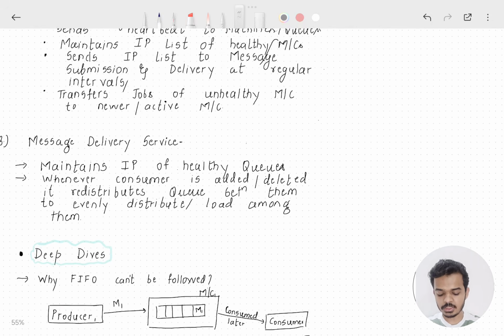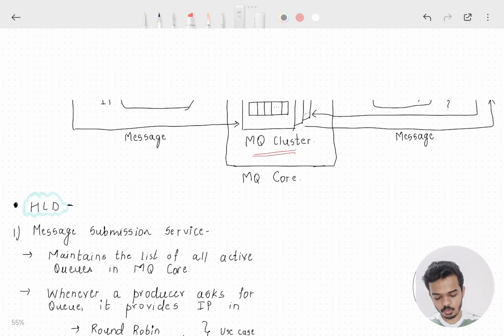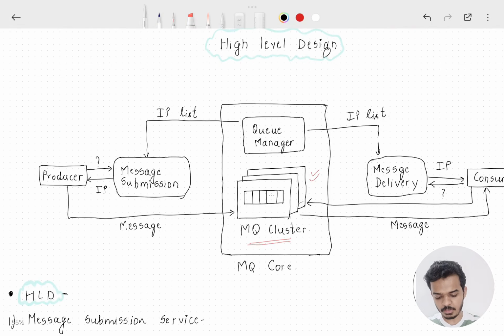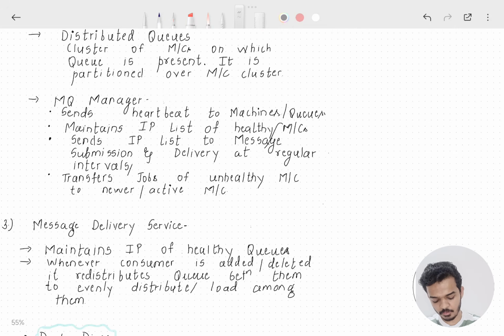So this queue manager maintains the list of healthy queues, or the machines which are healthy on which the queue is present. It will maintain the list of IPs for all these healthy machines. Now how does it do that? It will keep sending heartbeats to all the machines present in the message queue cluster. So from time to time it sends heartbeats to machines, and if the machine responds to the heartbeat message, it means that the machine is active and it is working. So that is how it maintains the list of IPs for all the machines that are active in the message queue cluster.